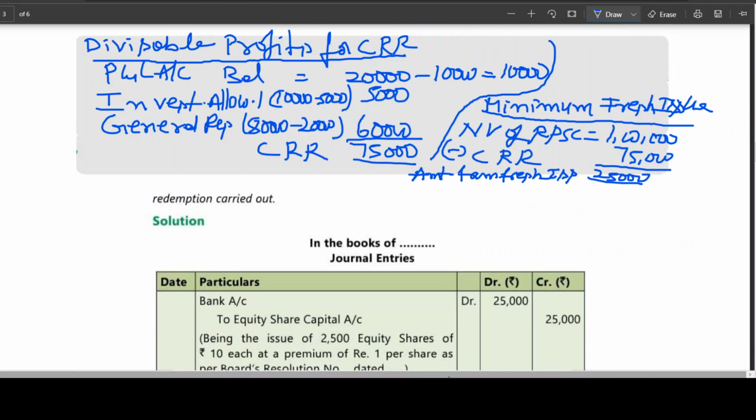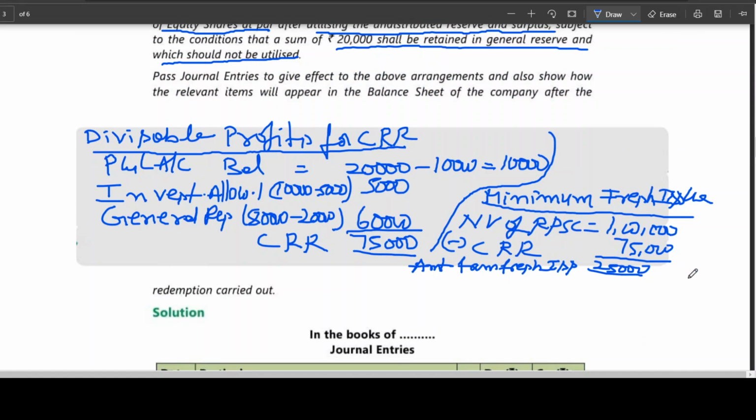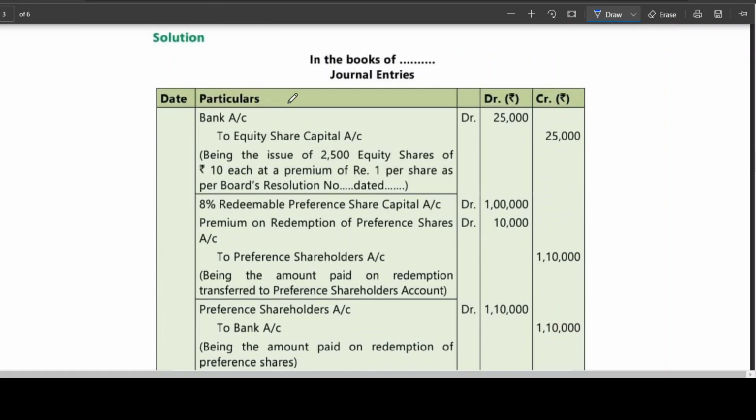Is this clear? Now let us see the entry. Bank account Dr to equity share capital. I told you from where you got 25,000. By what is the face value of a share? 10 rupees. So 2,500, am I right? 25,000 by 10 rupees is coming to 2,500. Bank account Dr to equity share capital being the issue of 2,500 equity shares of 10 each at a premium of rupees 1 per share as per board resolution.